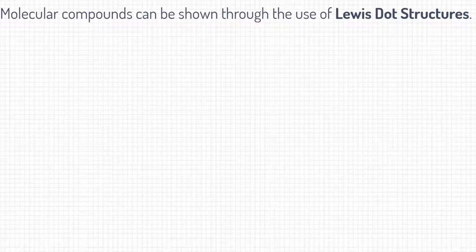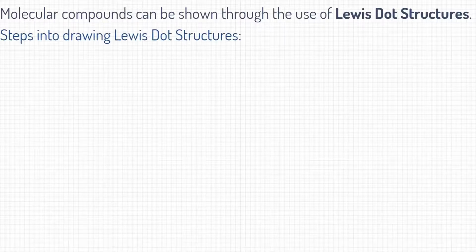So molecular compounds can be shown through the use of Lewis dot structures. For ionic compounds, it was the electron dot notation. Now for covalent compounds, it's Lewis dot structures. And here are the steps for drawing Lewis dot structures.